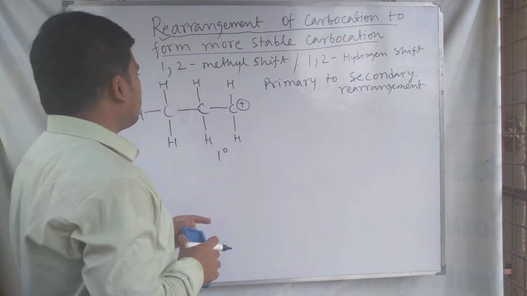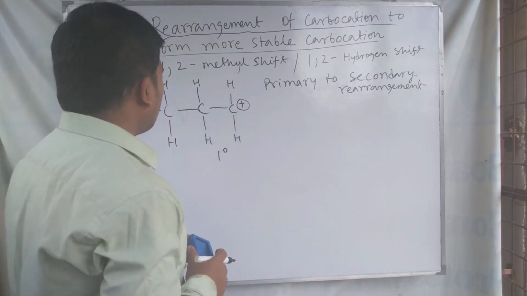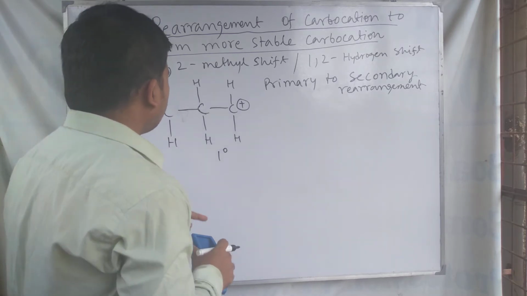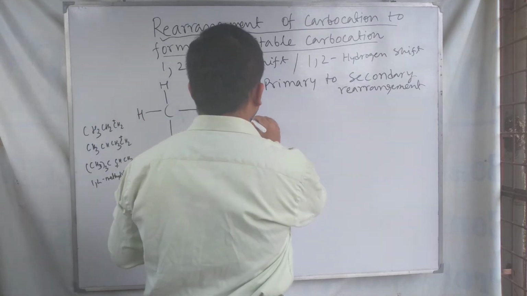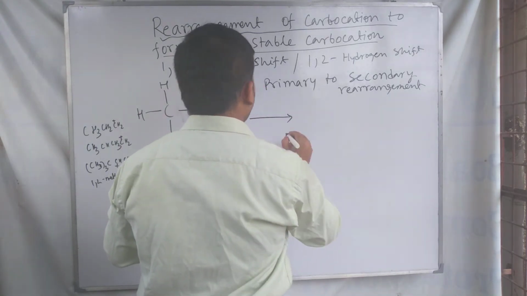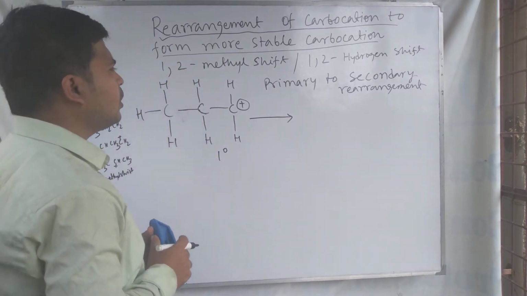This is called 1, 2, 3, means propyl carbocation. So this 1 degree carbocation can change to 2 degree carbocation, but how can it change to 2 degree carbocation?